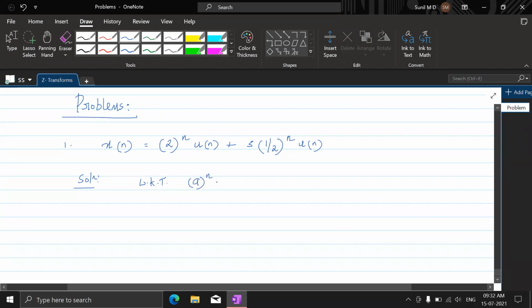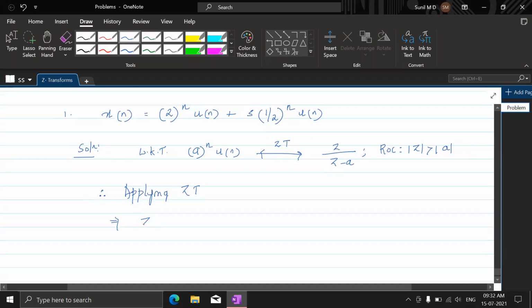Z transform of a power n u of n. Suppose you apply Z transform on this, you will get z by z minus a with ROC z greater than a, outside the circle with radius a. So this is the standard transform we'll be using. Therefore, applying Z transform on x of n,